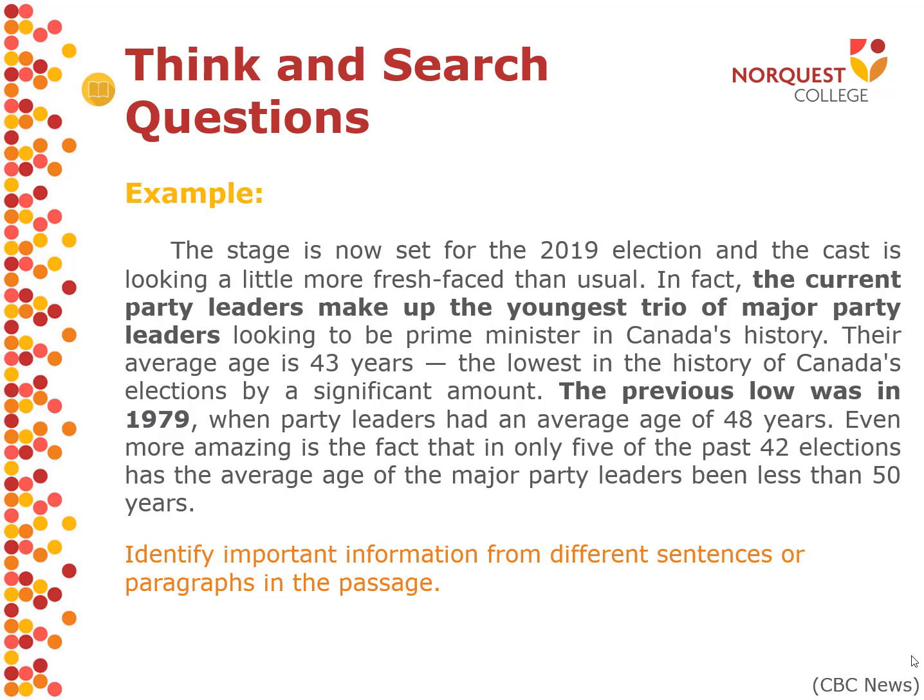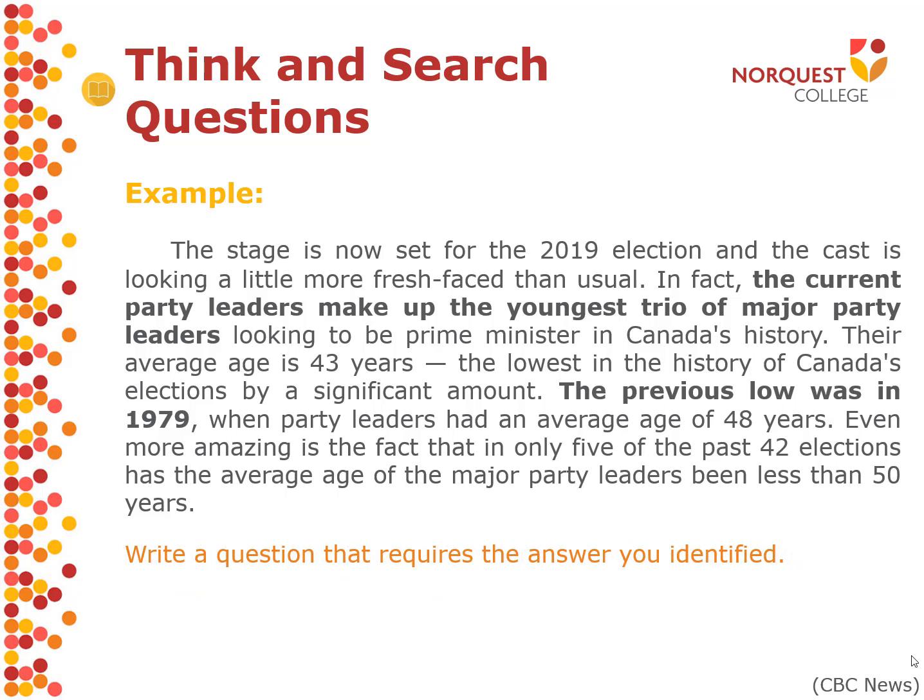Now that we've identified these important and related pieces of information, we have to think about how they are similar or different. This is comparing or contrasting. Comparing, we're saying, okay, what's the same about this information? Or for contrasting, we're asking, what's different? In this case, these related pieces of information say that Canada's current party leaders are the youngest in its history, and the previous youngest group of party leaders was in 1979. So, Canada's current party leaders are the youngest in history, but the previous low was in 1979.